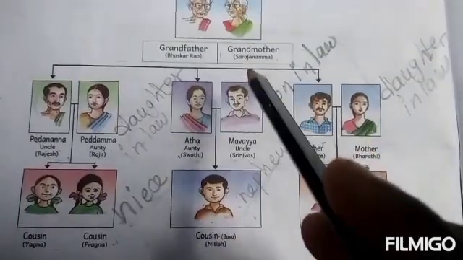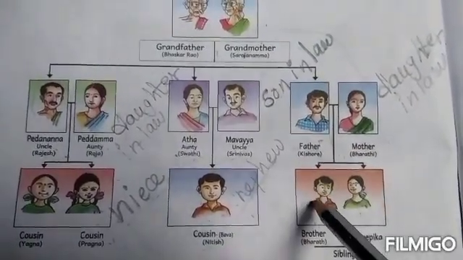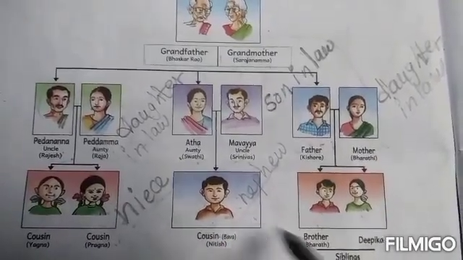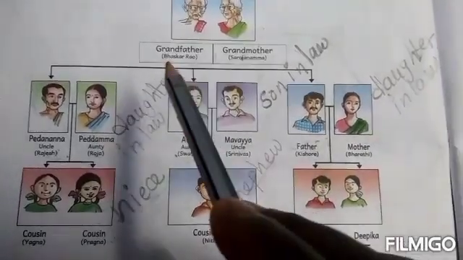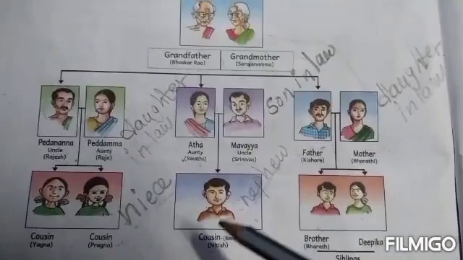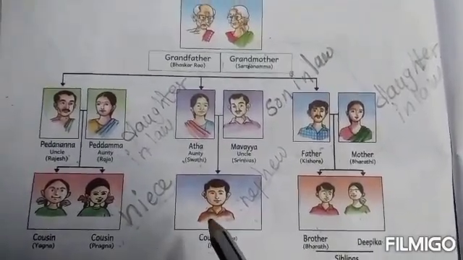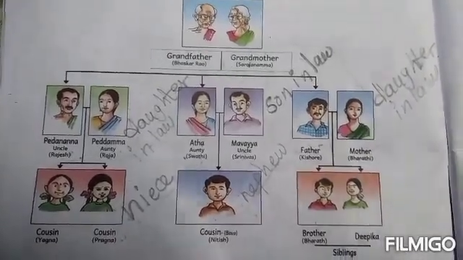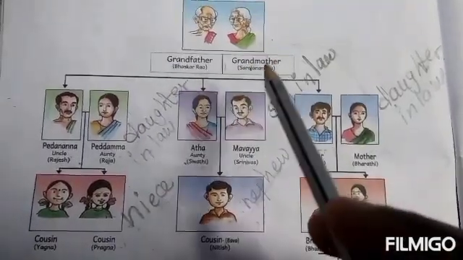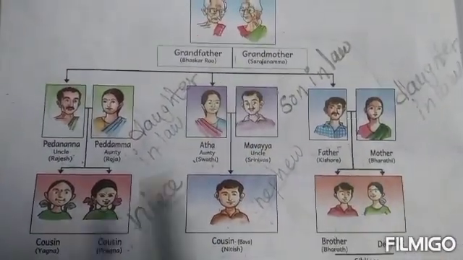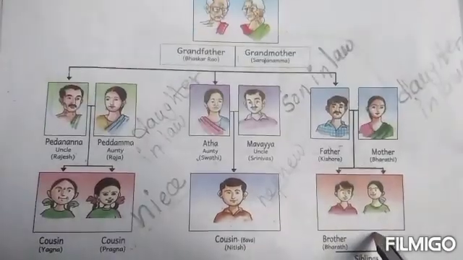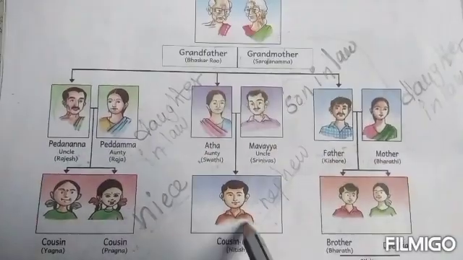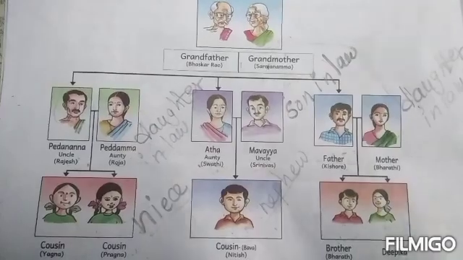Bhaskar Rao and Sarojamma have two grandsons, Nitish and Bharat. Grandson means Manavallu. Granddaughters means Manuvarallu. Understand? Now, Bhaskar Rao and Sarojamma have five grandchildren: three granddaughters and two grandsons. Understand?